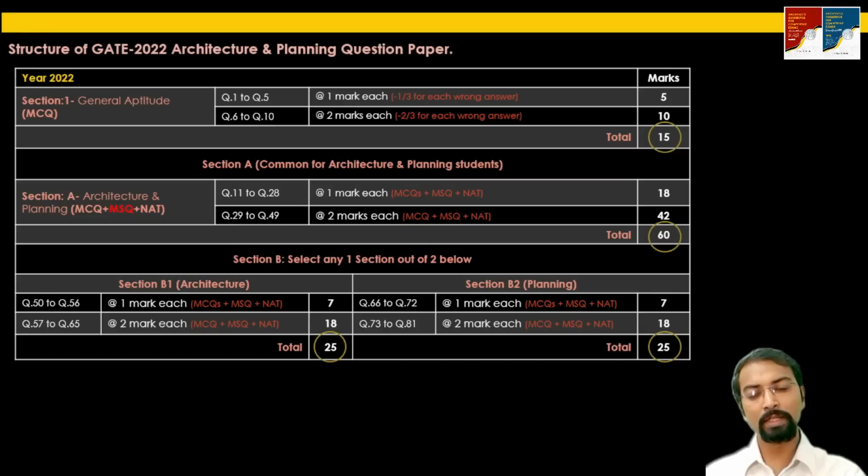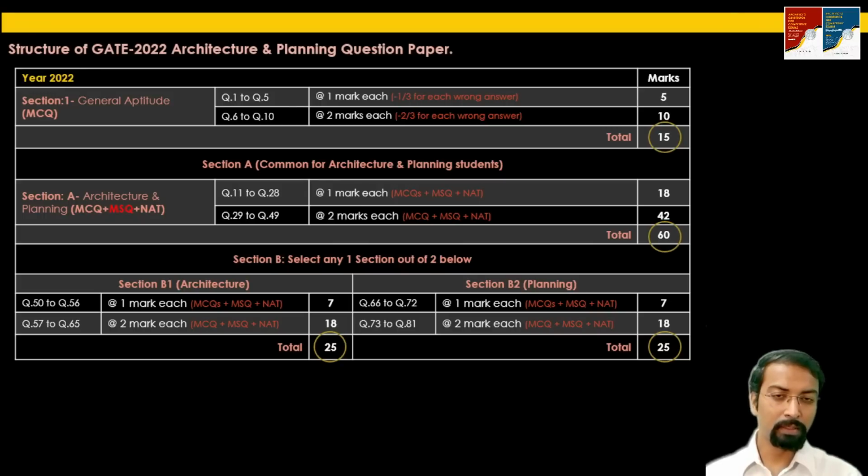Again, for numerical answer type questions, GATE final answer key provides the answer in some kind of a range. For example, if in a numerical answer type question the answer is 20.5, then they will provide the range of the final answer between 20 to 21. If your final answer is in between this range, considering the rounding of the figure, then only you will get the full marks. So this was the overall structure of GATE 2022 architecture and planning question paper.